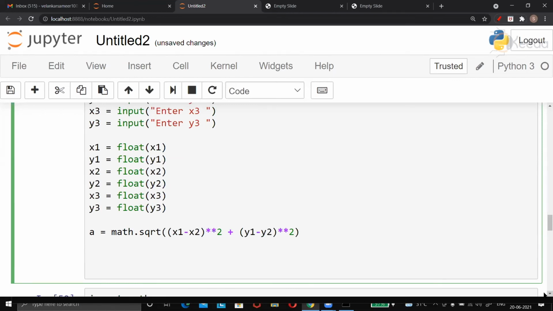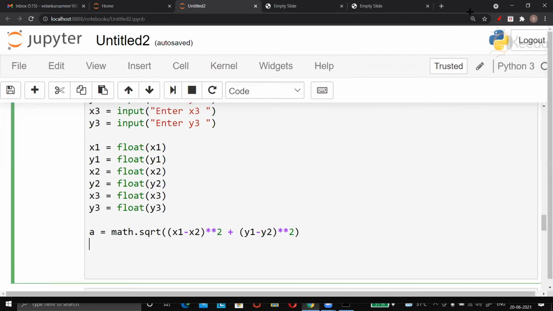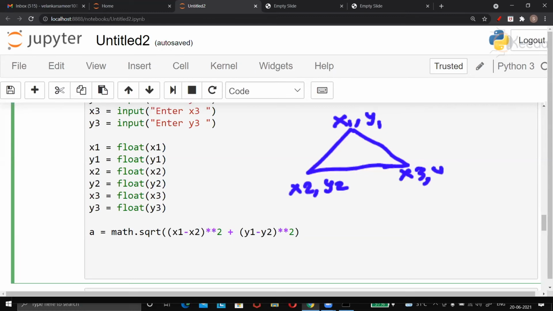So actually what Shubham is doing, everybody please listen. What he says is that he has this triangle, and if he says that this is x1 y1, this is x2 y2, and this is x3 y3, then Shubham is calling this side as A, because the formula written is x1 minus x2 the whole square plus y1 minus y2 the whole square.